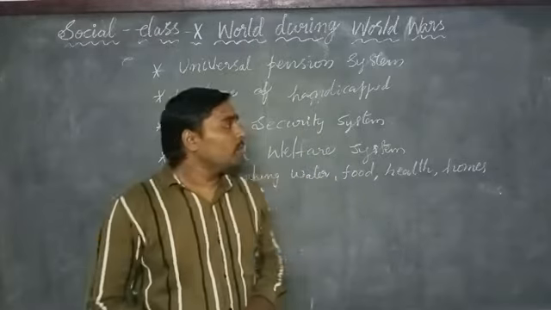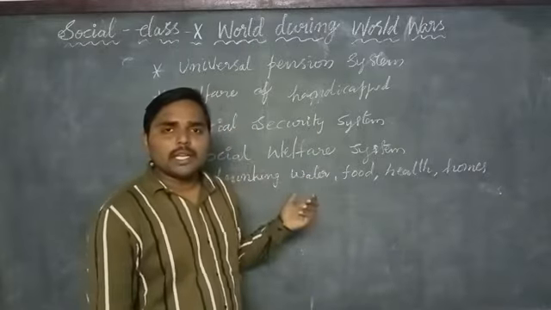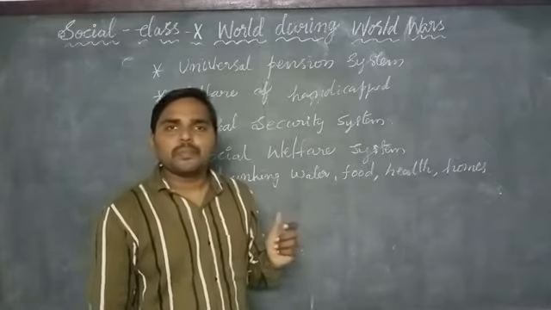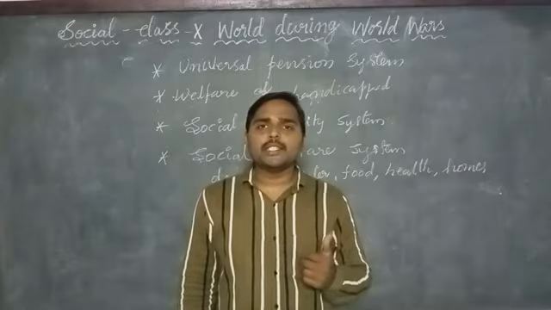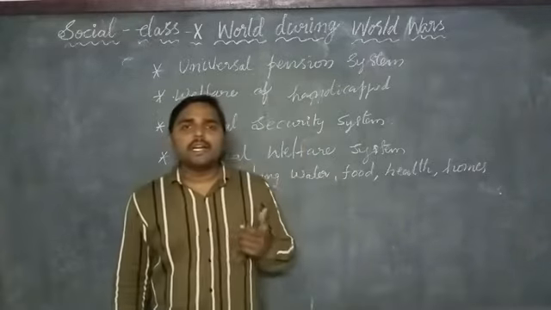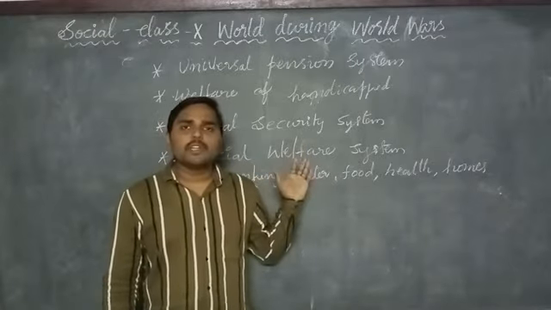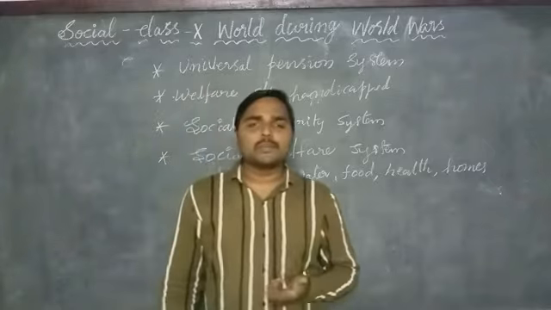Following the implementation of these policies in the US, Britain also adopted all these policies to overcome the economic depression.